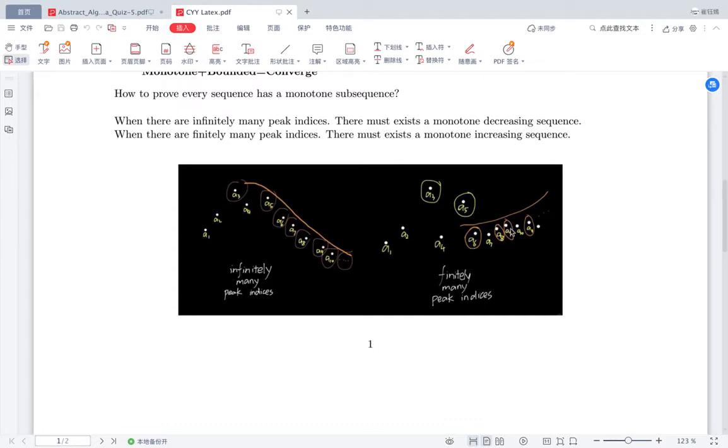Similarly, maybe A9 is bigger than A8 and A11 is bigger than A9. Looping this operation, we can get a monotonically increasing sequence. Then we prove that every sequence must have a monotone subsequence. According to the concepts we mentioned earlier, we can get the Bolzano-Weierstrass theorem.